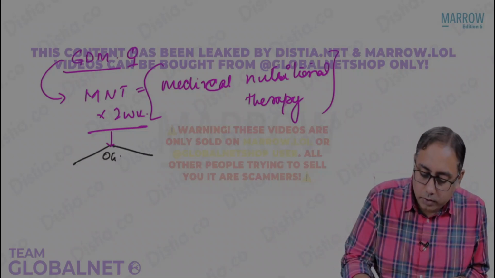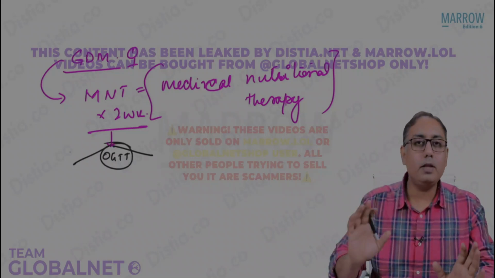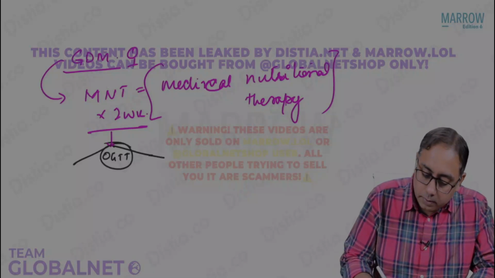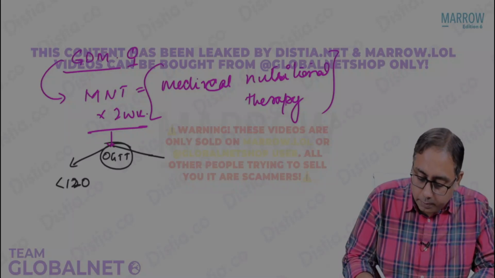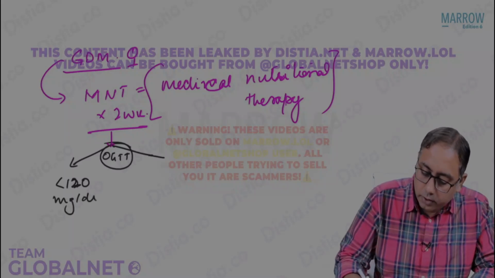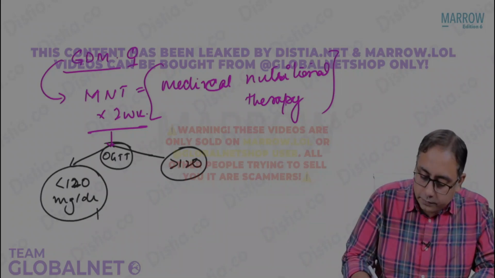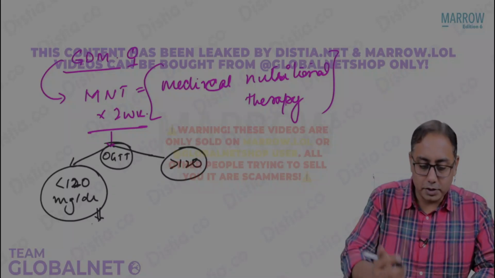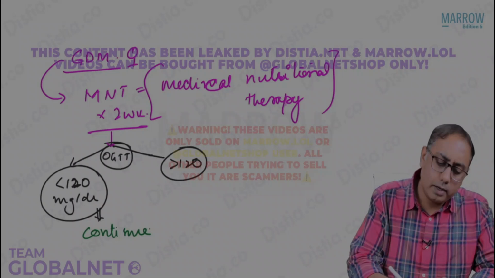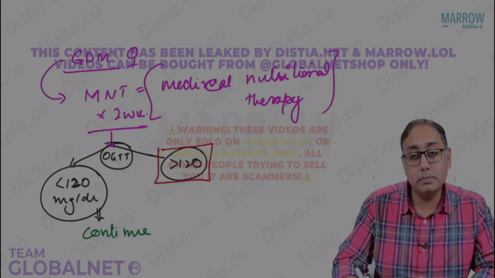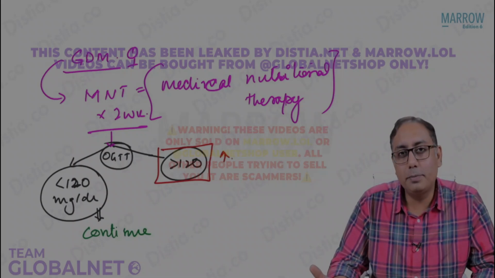We are going to do the oral glucose tolerance test again, using the same 75 grams of glucose, one step testing. So now the blood sugar could be less than 120, not 140. It could be less than 120 mg/dl, or it could be more than 120. If it is less than 120, that means this female is responding to the medical nutrition therapy. That means you simply continue the medical nutrition therapy. And in case it is still higher than 120, that means the female is not responding to the medical nutrition therapy.